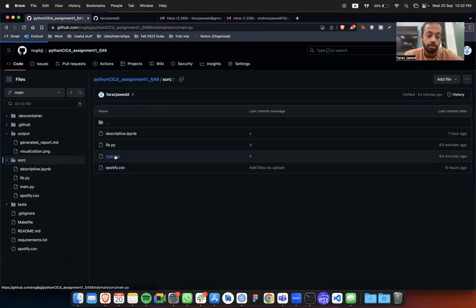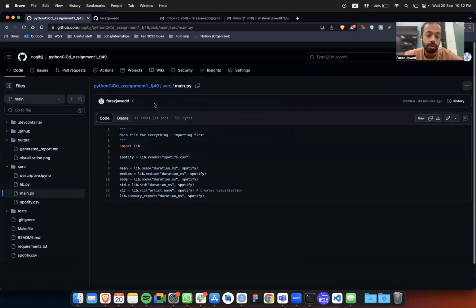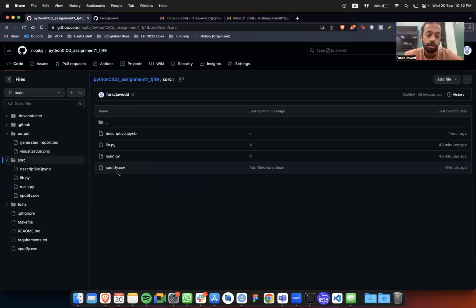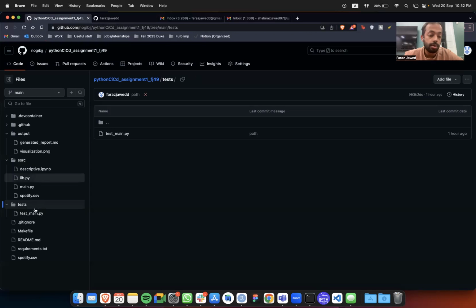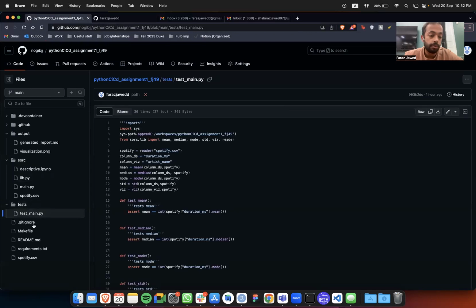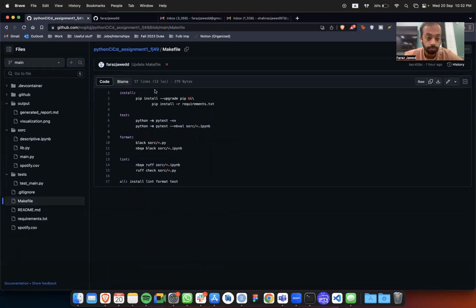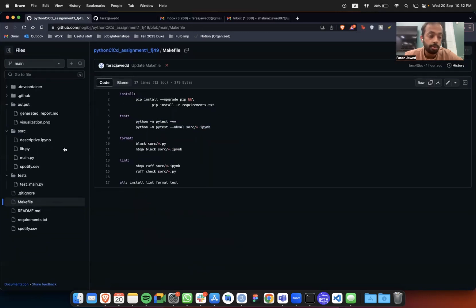And I have the main file which also stores all of these things, calls the functions, and the CSV file. The testing, I'm testing my main, and then I have the makefile, which has all the steps that I talked about.